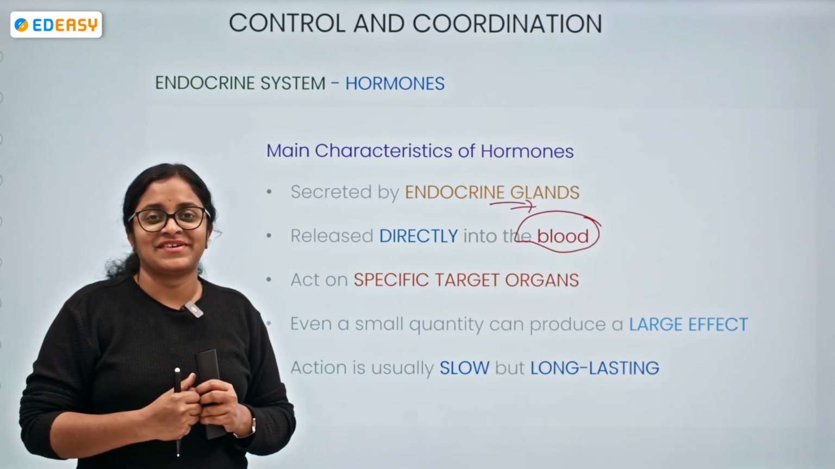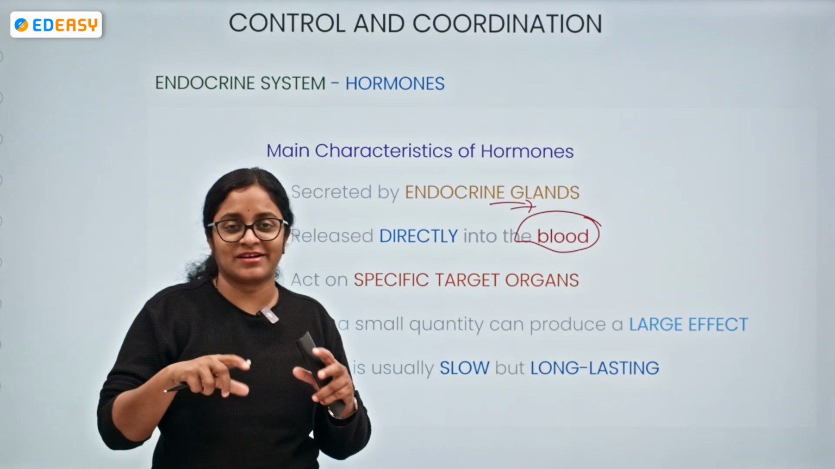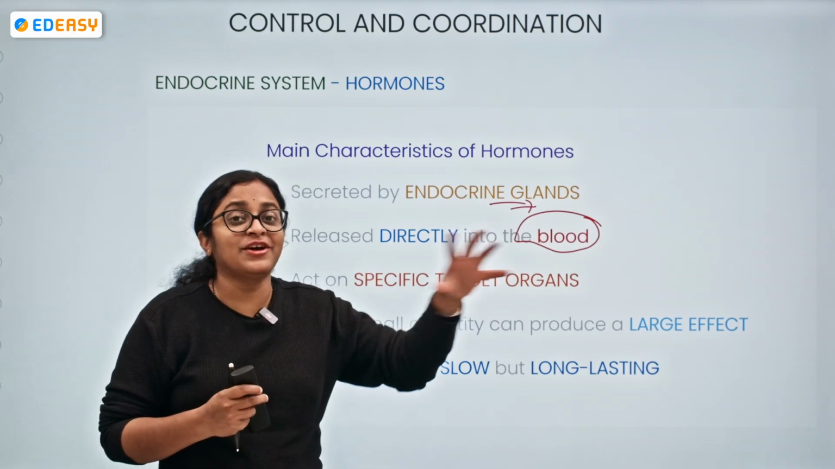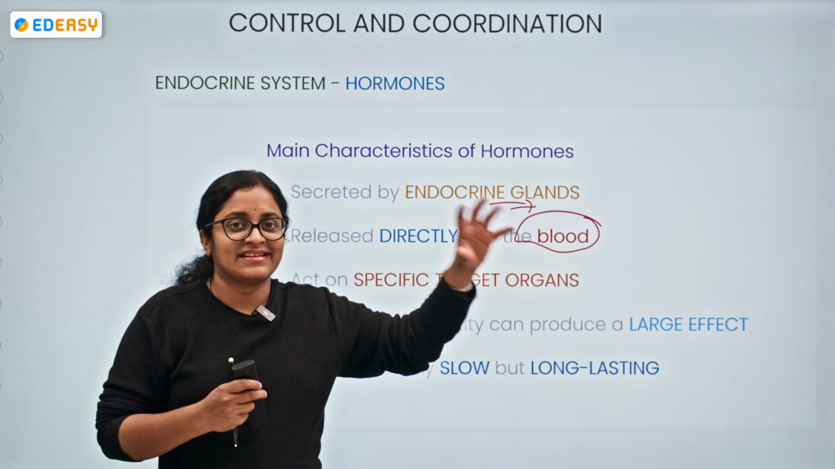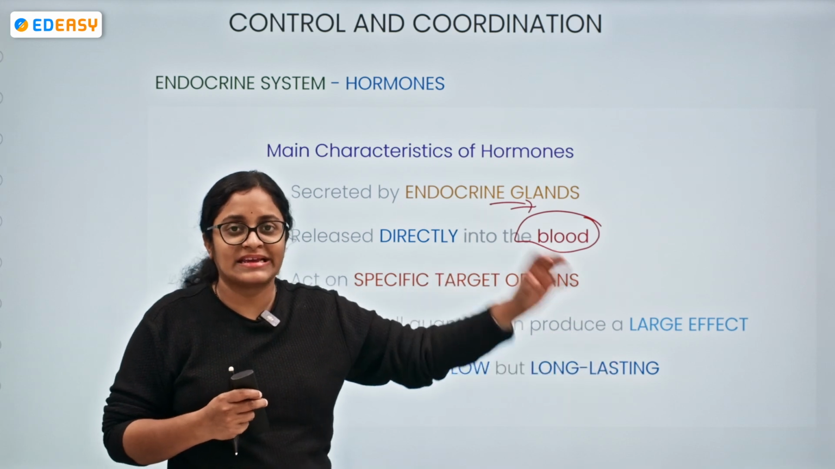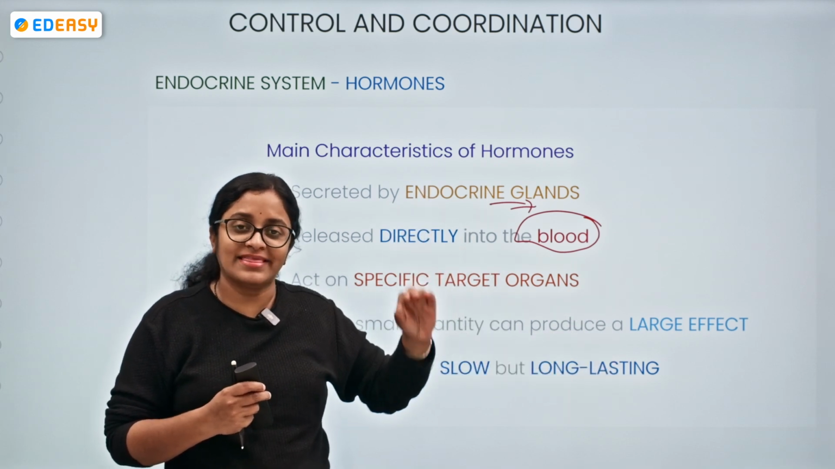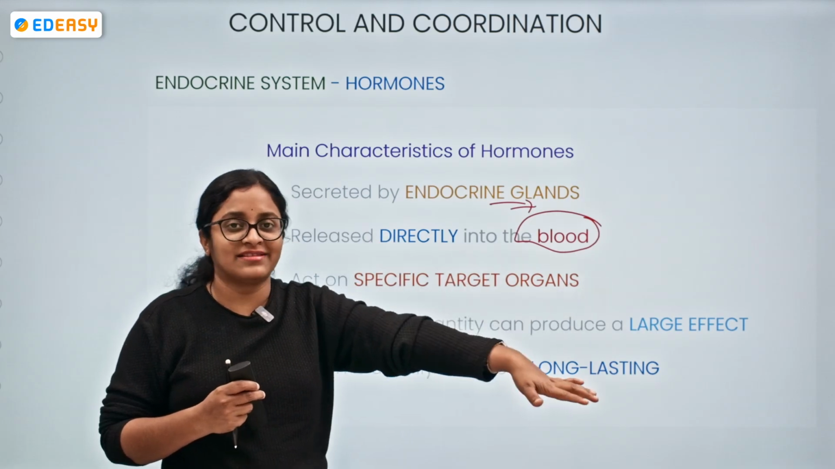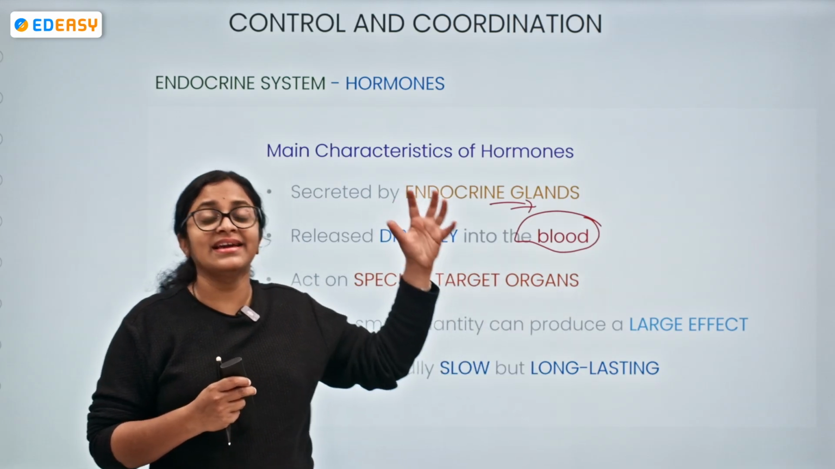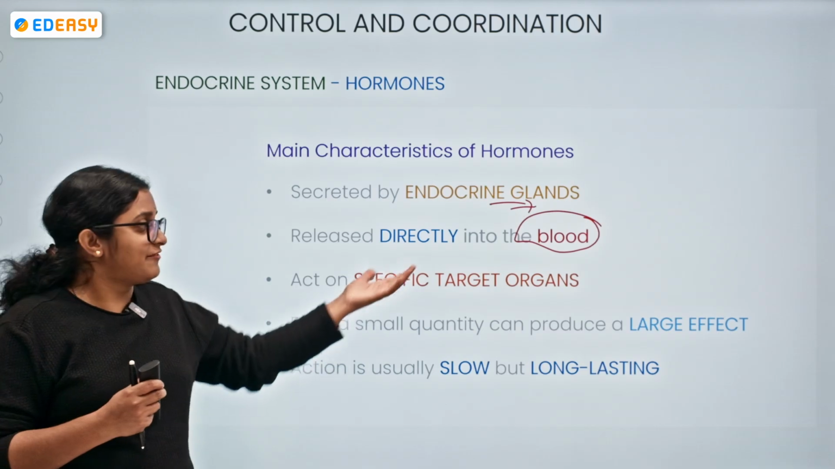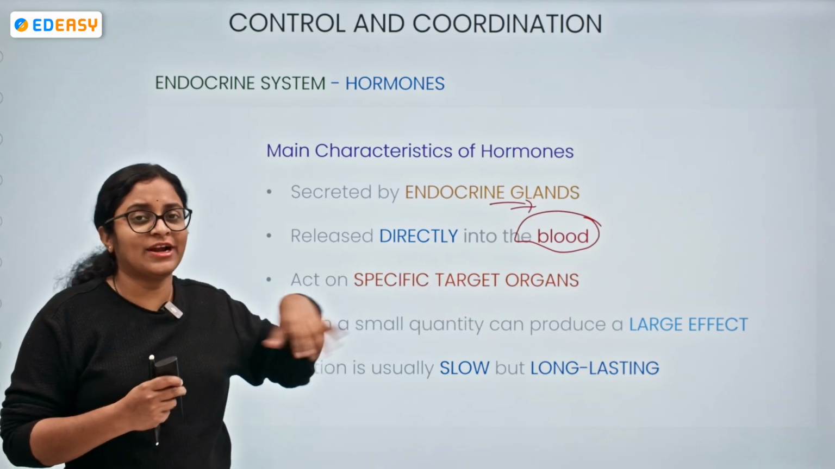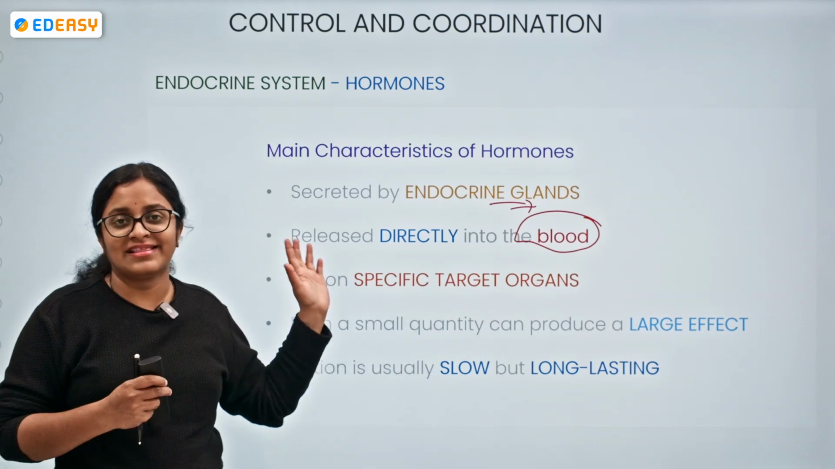Suppose you are boarding different buses of different routes. There will be a specific route number for each bus. If you want to go to a particular area, you are going to board that particular route number only. You are not going to board the other bus number. Similarly, there are some specific target organs on which the hormone acts. It is not like it is going to act all the way.